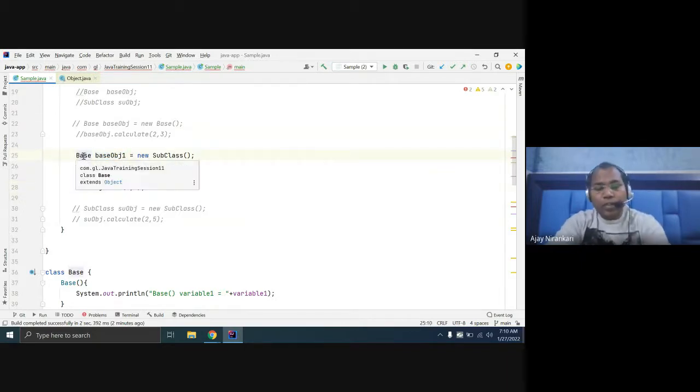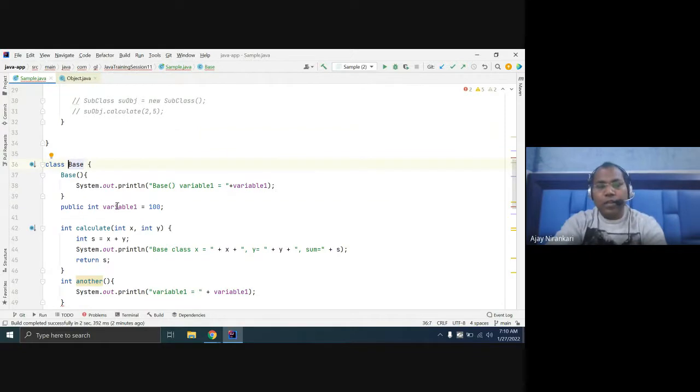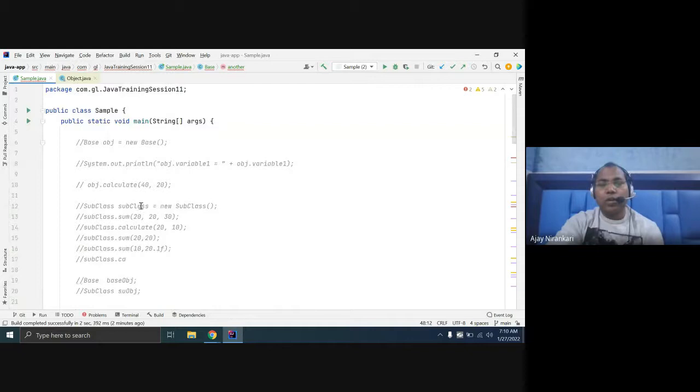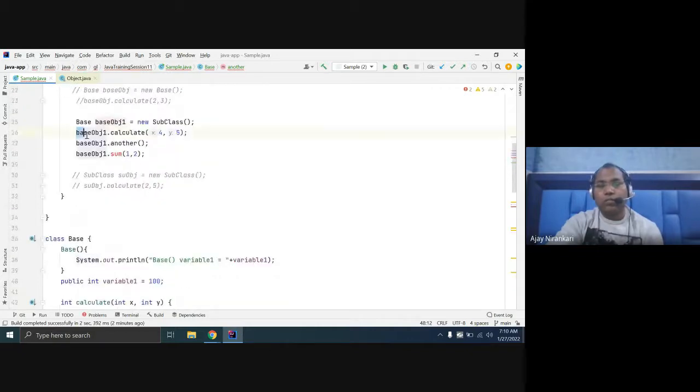Only the variables and methods defined in this base class can be called here. So you cannot call sum, because sum is not defined in the base class reference.